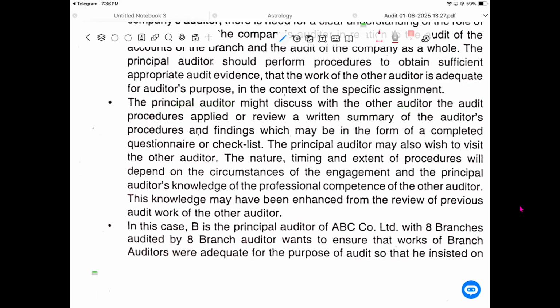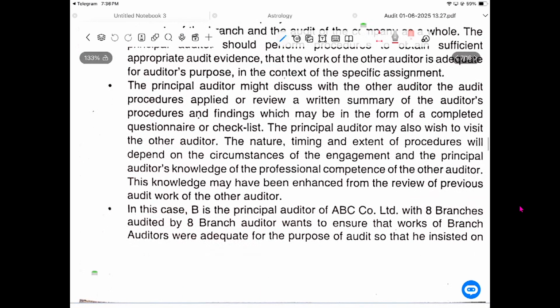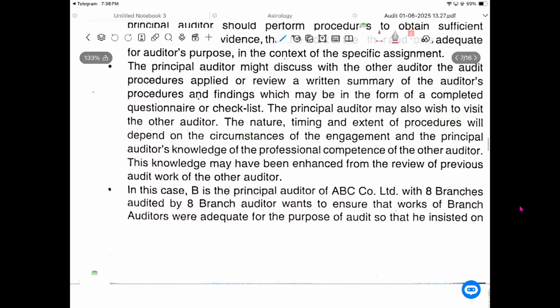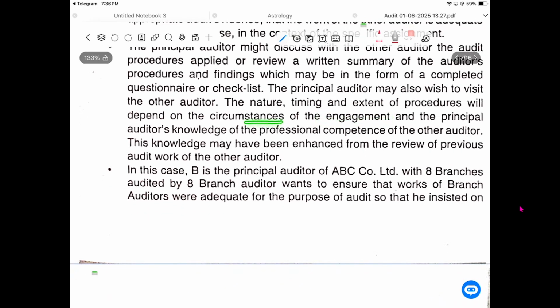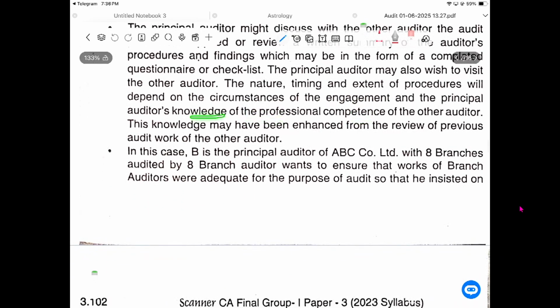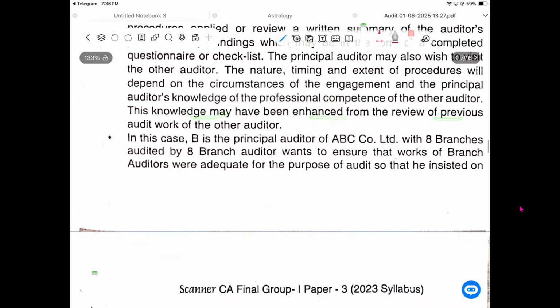discuss with the other auditor the audit procedures applied and review a written summary of the other auditor's procedures and findings, which may be in the form of a completed questionnaire or checklist. The principal auditor may also wish to visit the other auditor. The nature, timing, and extent of procedures will depend on the circumstances of the engagement and the principal auditor's knowledge and professional competence of the other auditor. Knowledge may have been enhanced from the review of previous audit work of the other auditor.